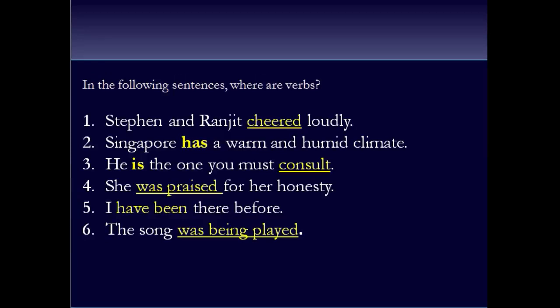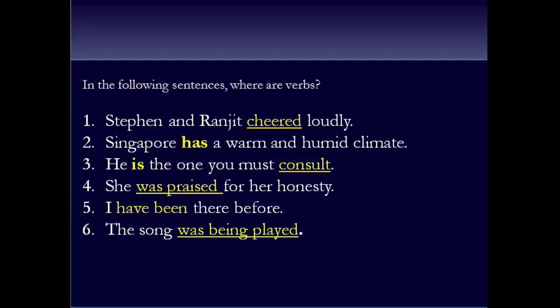Have been and was being. These are also kinds of verbs, but these are not telling about actions. These are rather telling about when the action was performed. They are concerned with the time of the action. So these are helping verbs. We are going to study more about main verbs and helping verbs now.